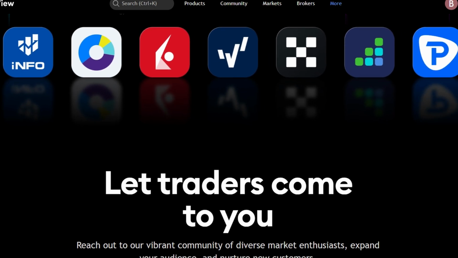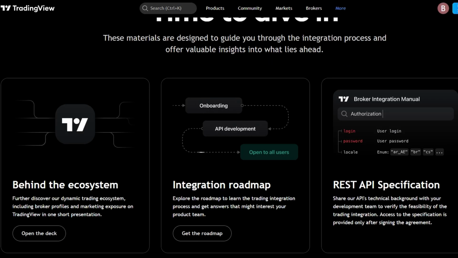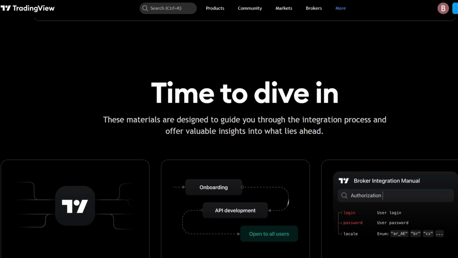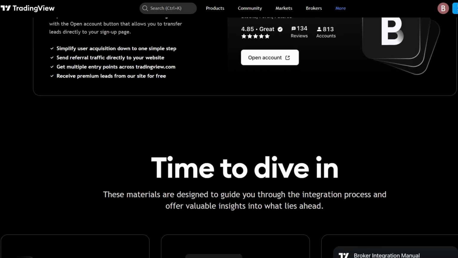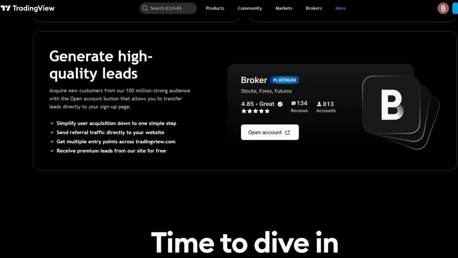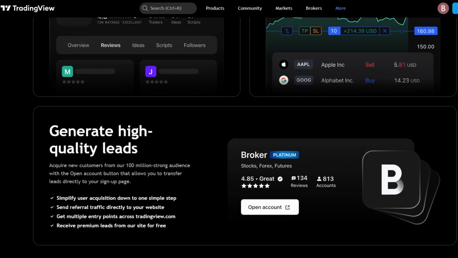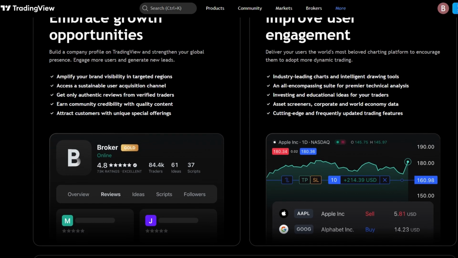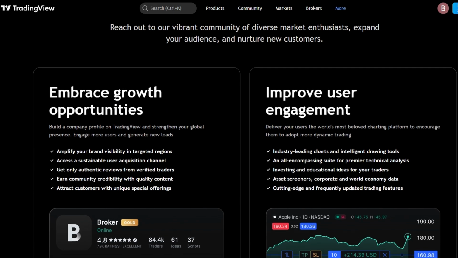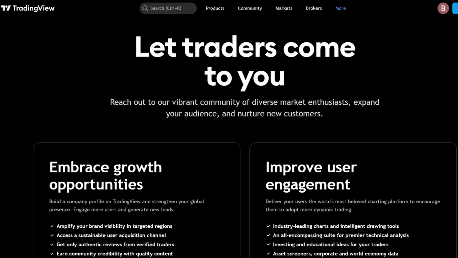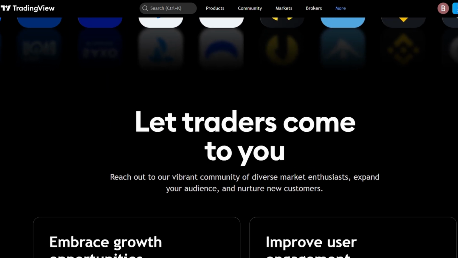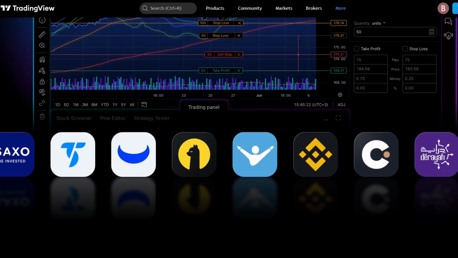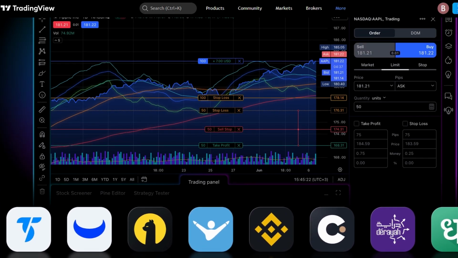In conclusion, TradingView stands out as a powerful and versatile platform that is well suited for traders of all experience levels. Its intuitive interface, combined with robust charting tools and a vast array of indicators, makes it a go-to choice for those who focus on technical analysis. The ability to share ideas and learn from the community through its social features also adds a valuable layer for traders who thrive on collaboration and shared insights.